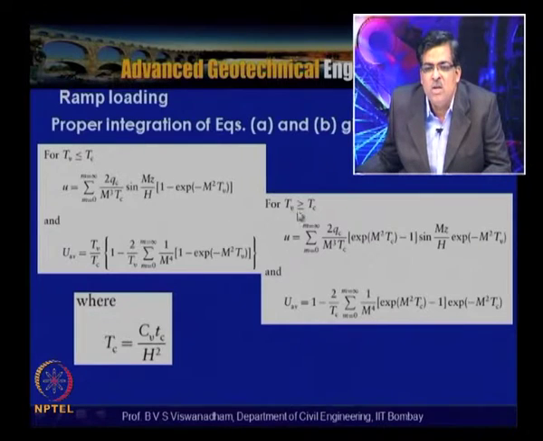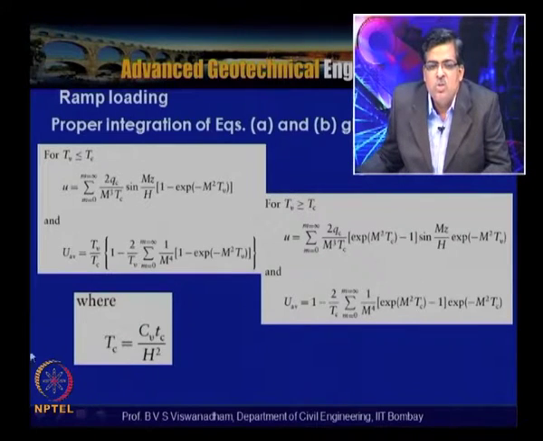Similarly for Tv greater than Tc, that is, time factor greater than the time of construction, which is given here. Here Tc is the time required for the construction of a particular fill having intensity Qc, Tc = Cv tc / h².